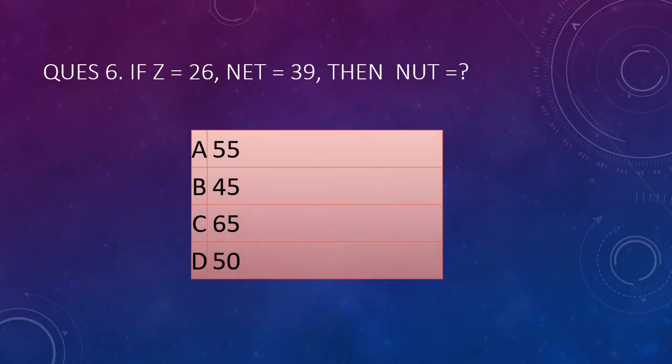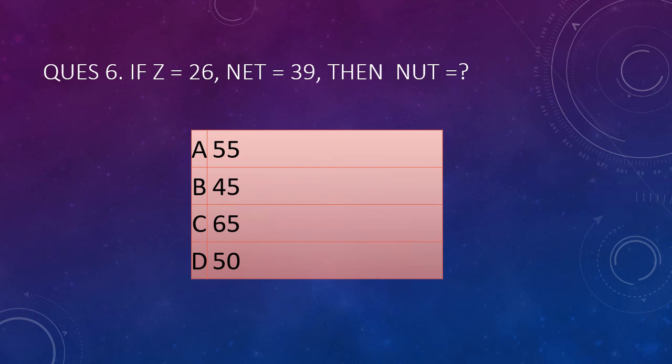Simple, if you know what the trick, what the catch is in this. So if z is equal to 26, then net is equal to 39, then nut is equal to what? So this means that z is 26, they have given particular numbers to each alphabet. So z is the 26th alphabet of the English language.